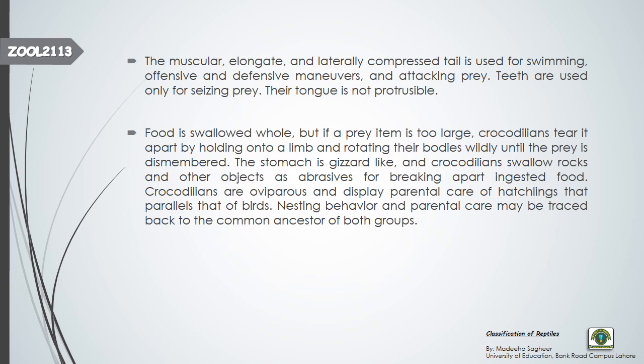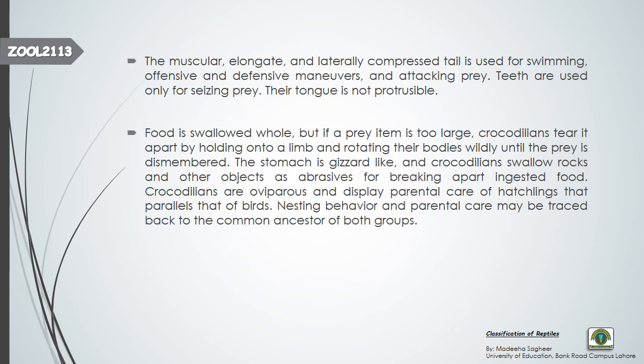The stomach is gizzard-like, meaning the stomach is meant for grinding. They don't use teeth for chewing. They swallow their prey, and then in the stomach they use the gizzard to grind it.